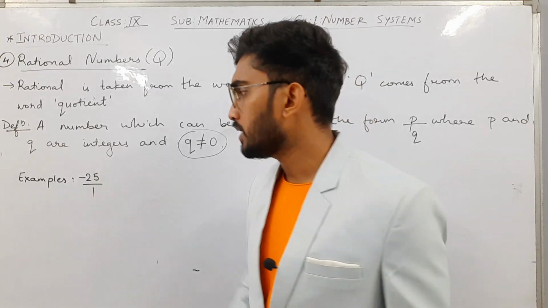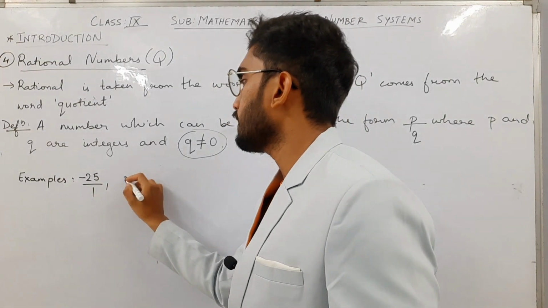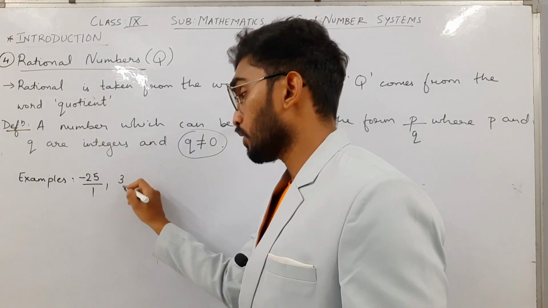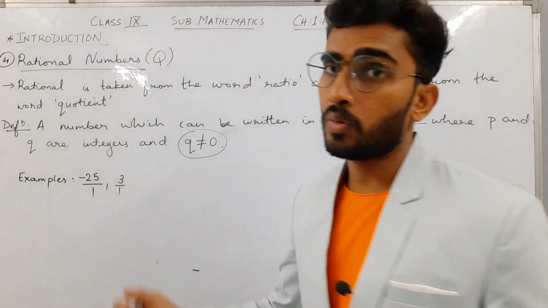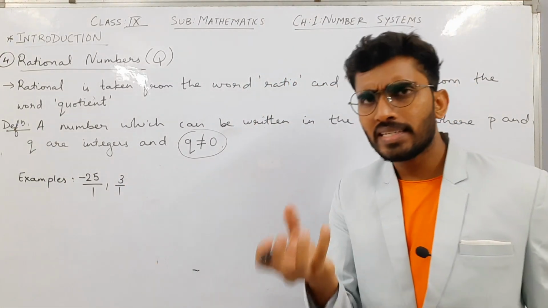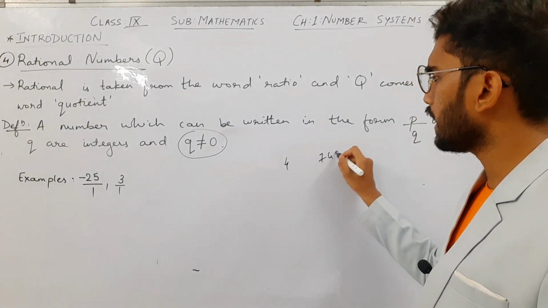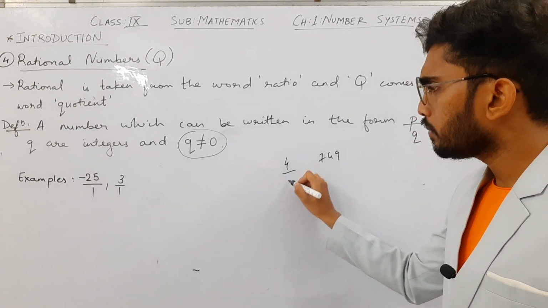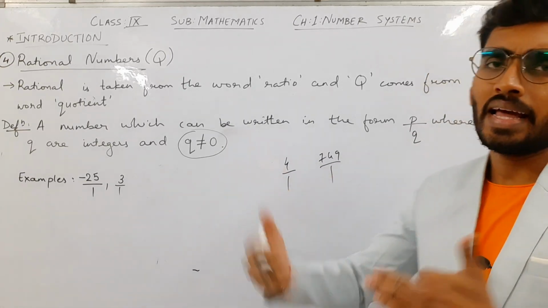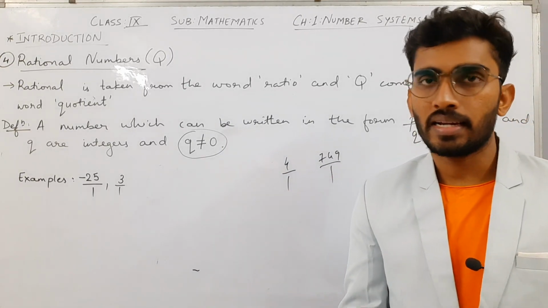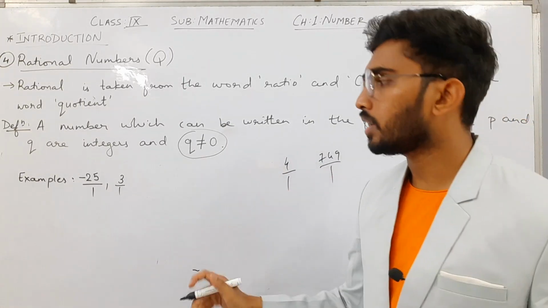So it is a rational number. If I write a positive number, let's say 3, again 3 also can be written as 3 upon 1. If there is any single number, 4 or 749, anything, I can put 1 as the denominator and I can say that it is a rational number. So these both are rational numbers.